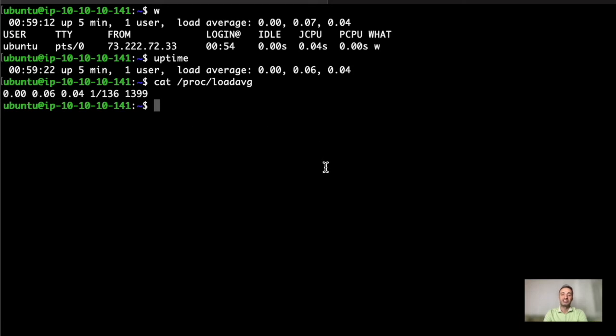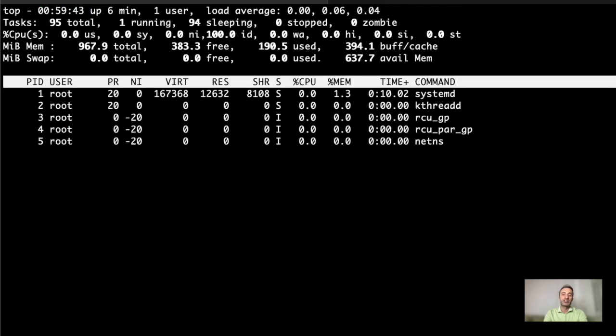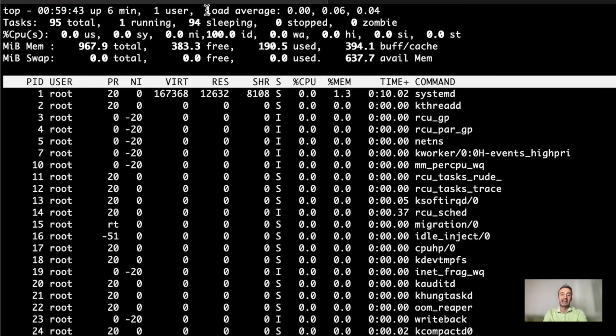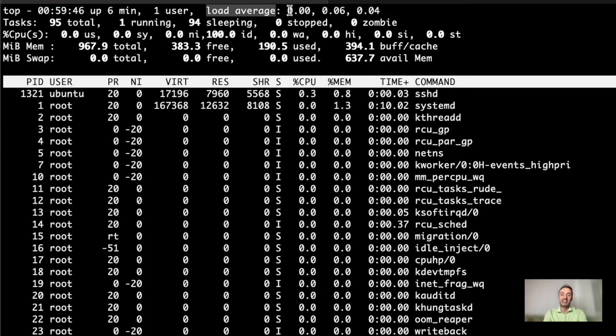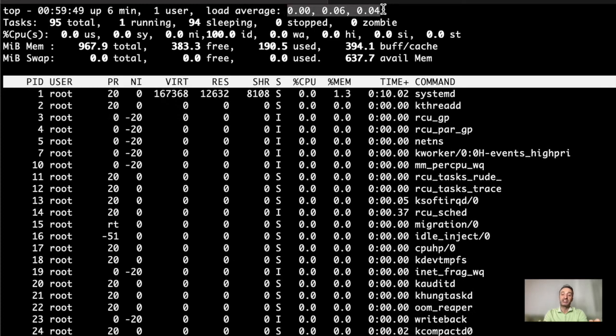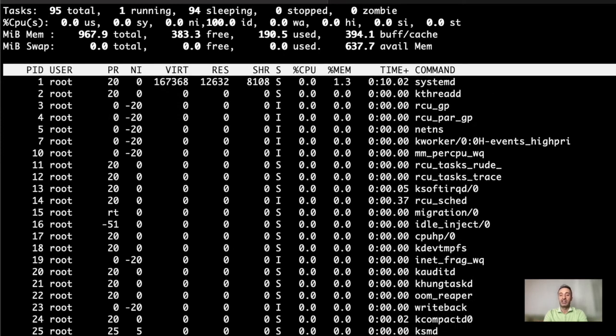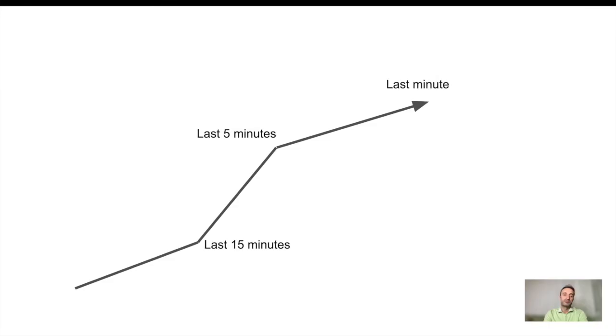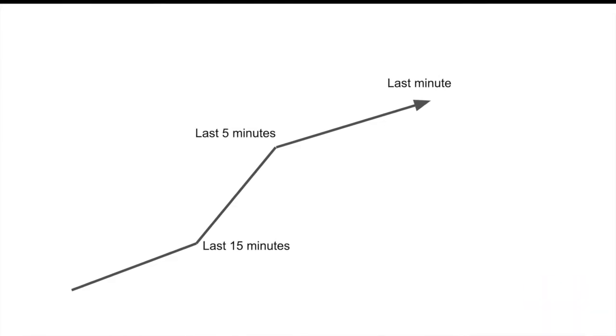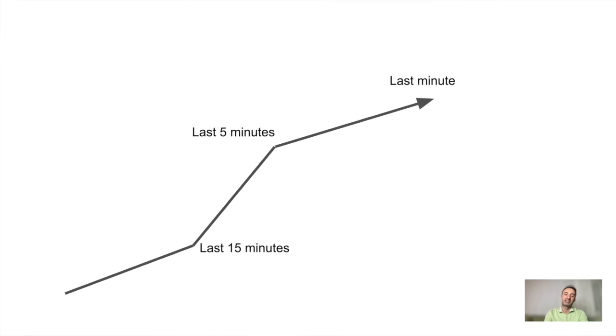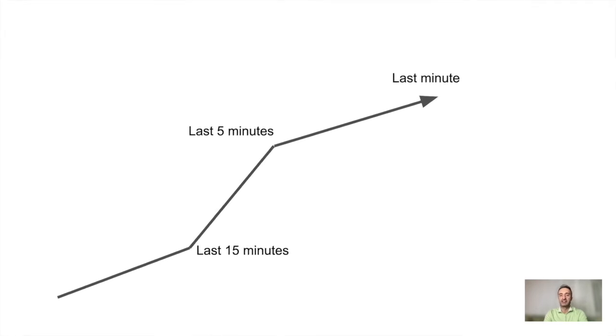Either way, you will see 3 different system loads. The first one is the load for the last minute, while the second one is for the last 5 minutes, and the third one is for the last 15 minutes. Having these load data can give us an idea about the trend.